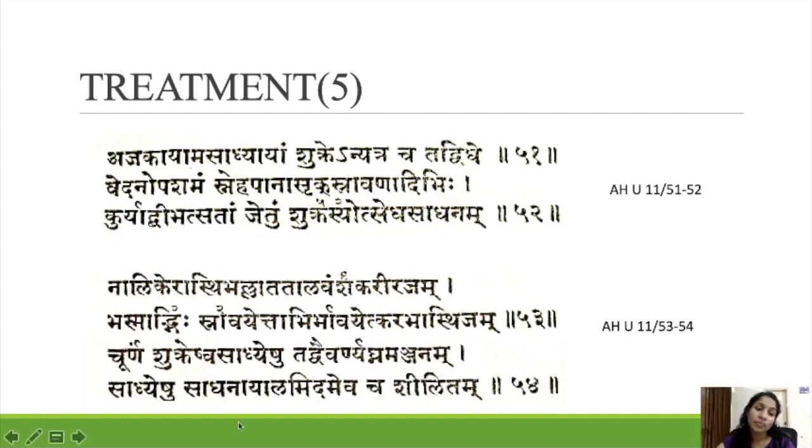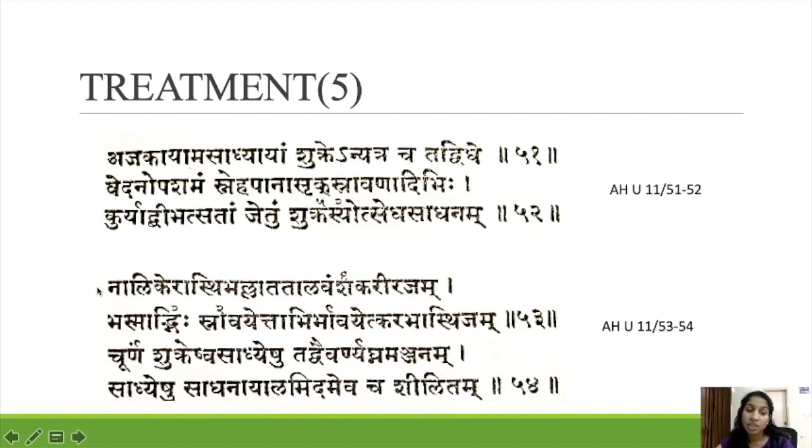Okay, so Nalikera asti ballada tala vamsha karirajam pasmadbhihi sravayed tabhir bhavayed karabasti jam churnam shukreshu asadhyeshu tad vaivarnyakna manjanam, sadhyeshu sadhanaya alam idam evascha shilitam.